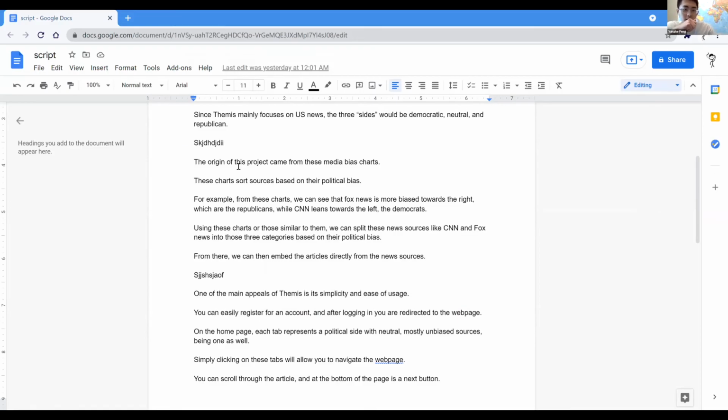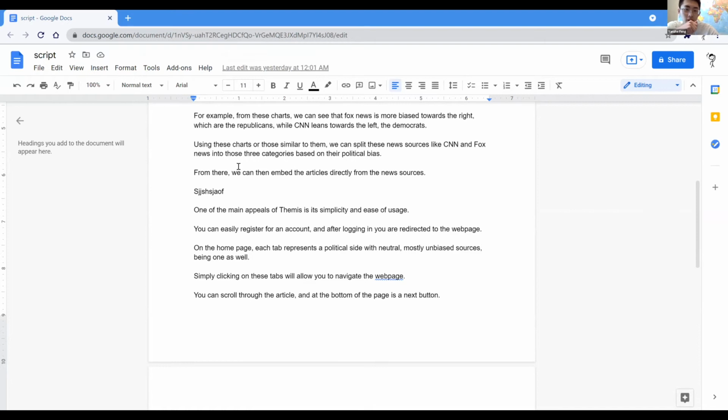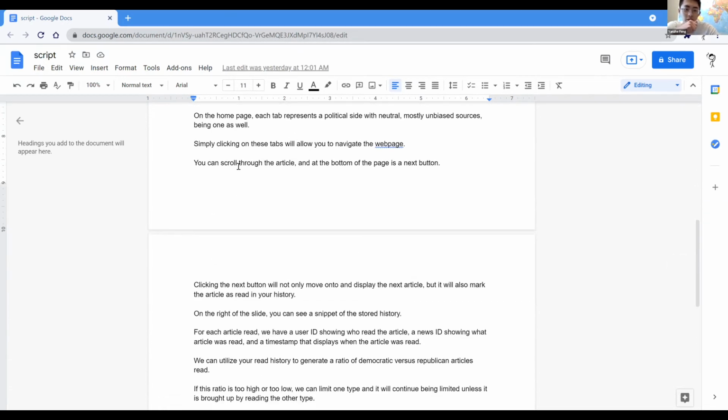Simply clicking on these tabs will allow you to navigate through the web page. You can scroll through each article, and at the bottom of the page, there's a next button. Clicking the next button will not only move onto and display the next article, but it will also mark the article as read in your history.